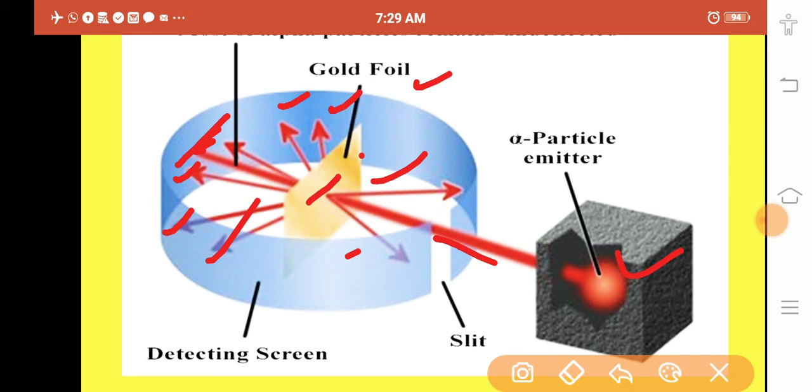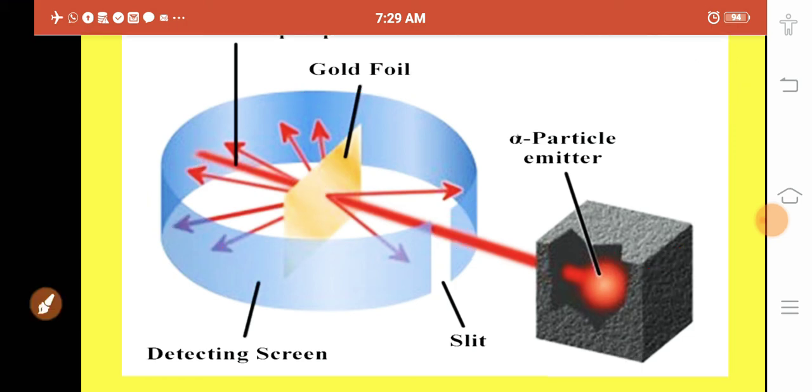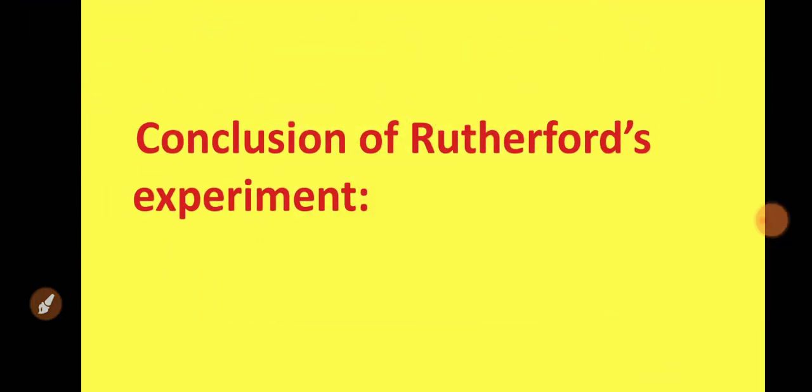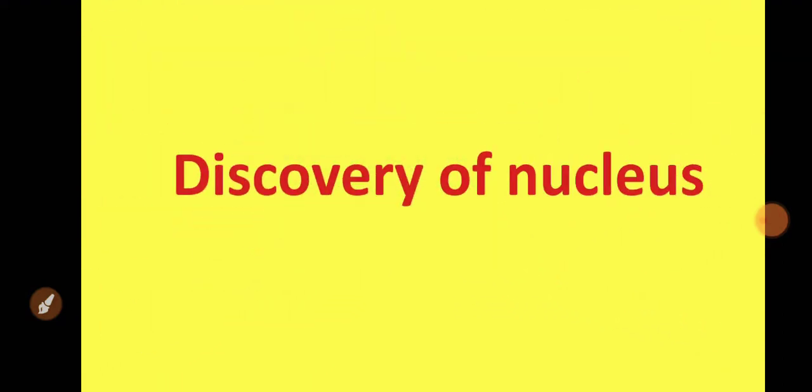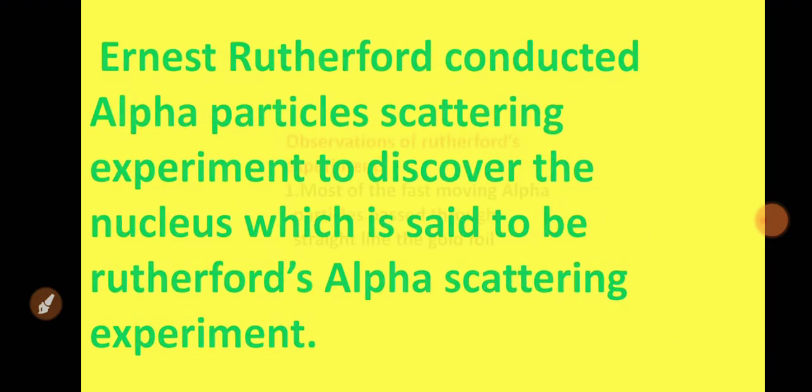Some alpha particles pass directly without any deviation, some are deviated from their original position, and very few, about one alpha particle out of 20,000, come back in their original direction, meaning at 180 degrees they came back. So we will see here what will happen. This is the discovery of the nucleus we are discussing.